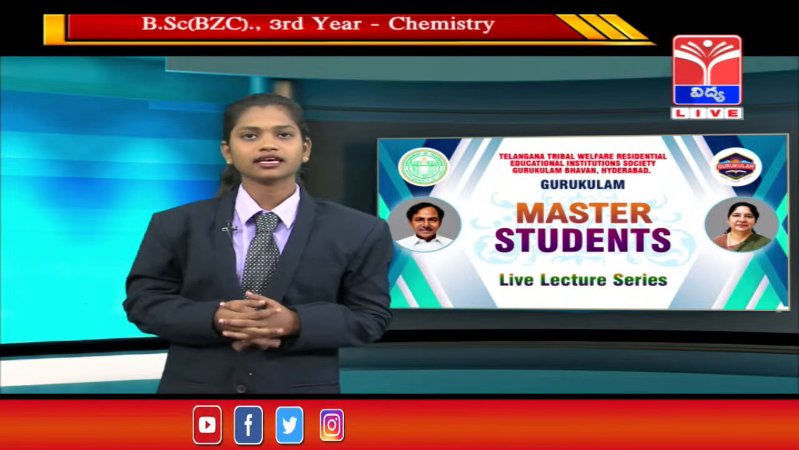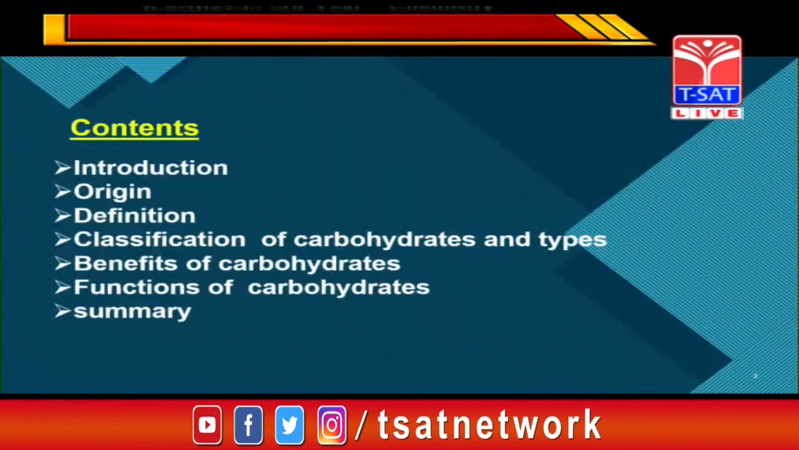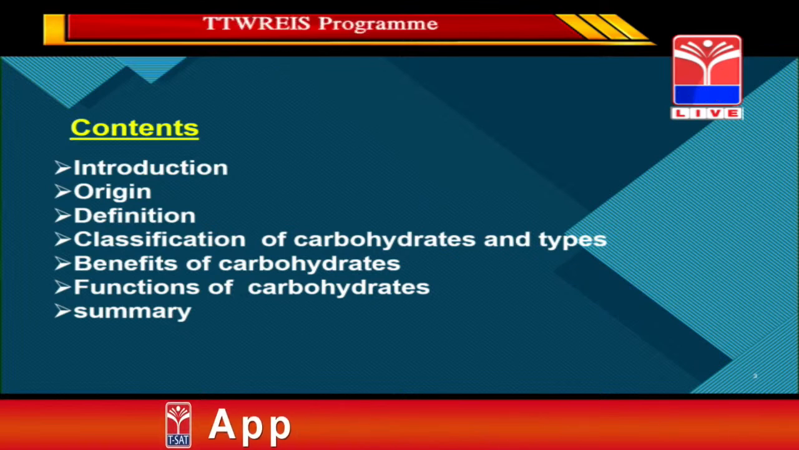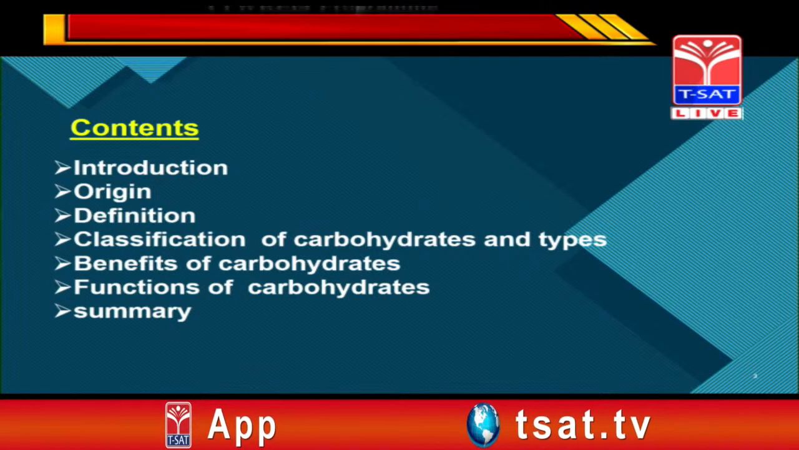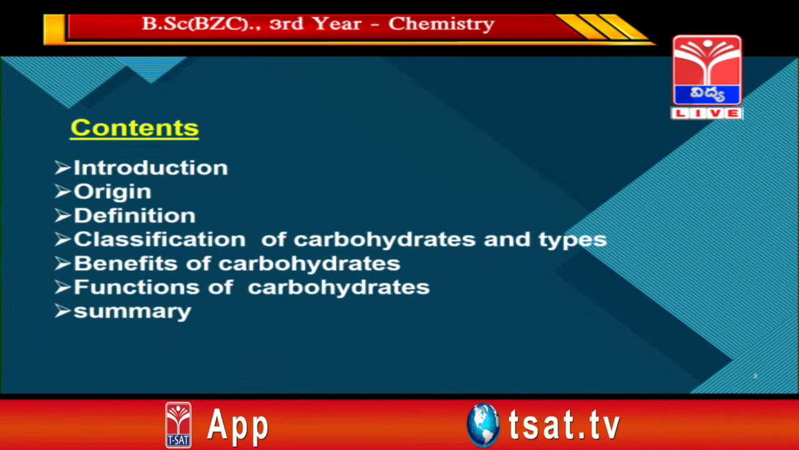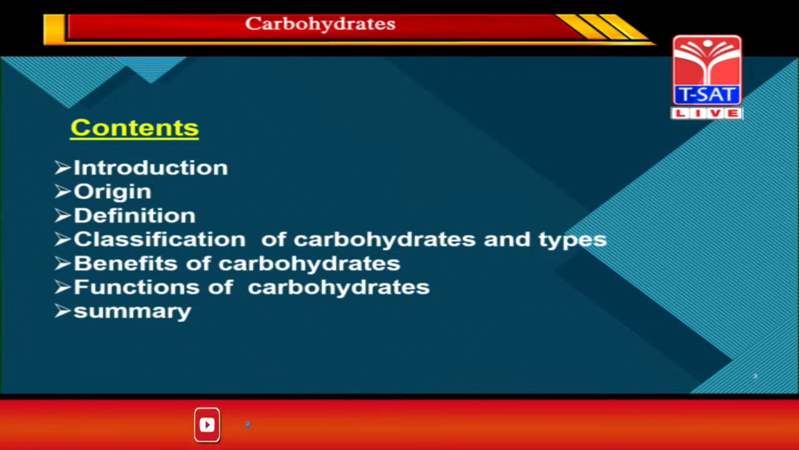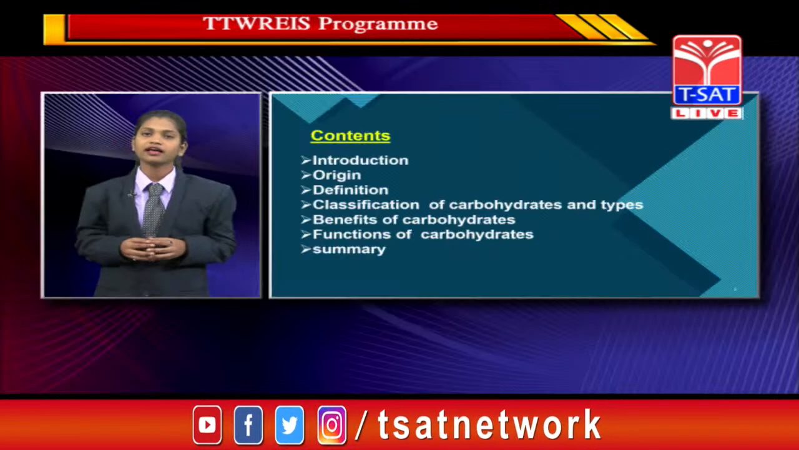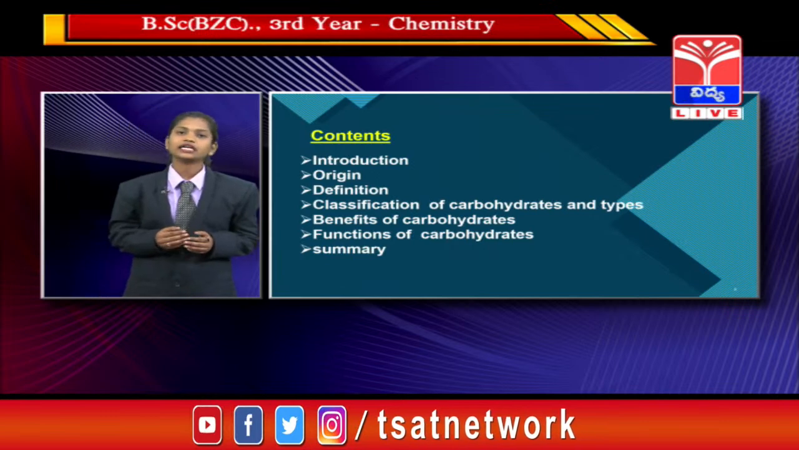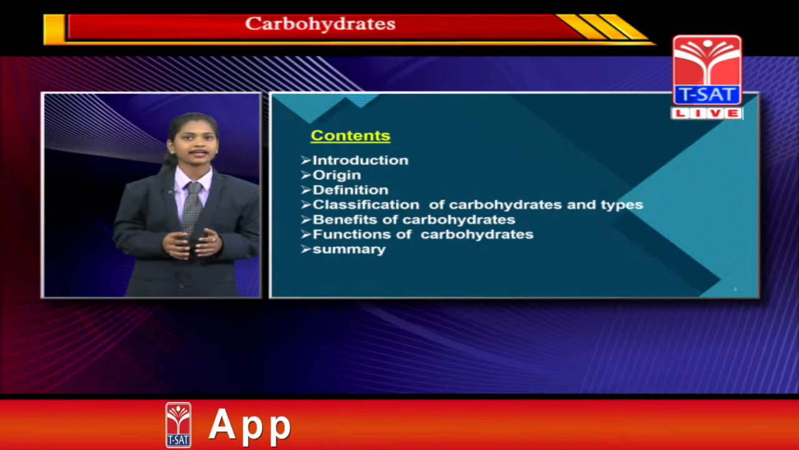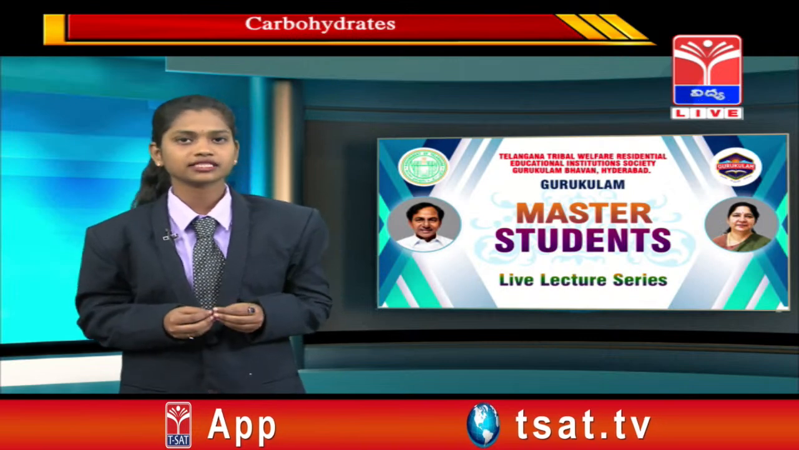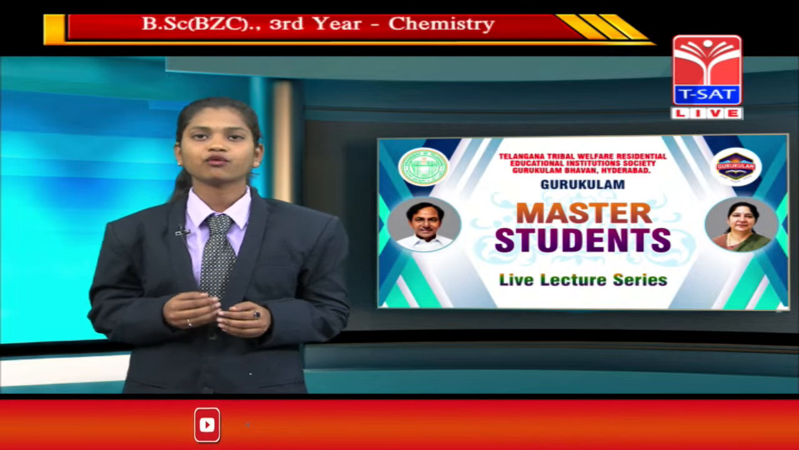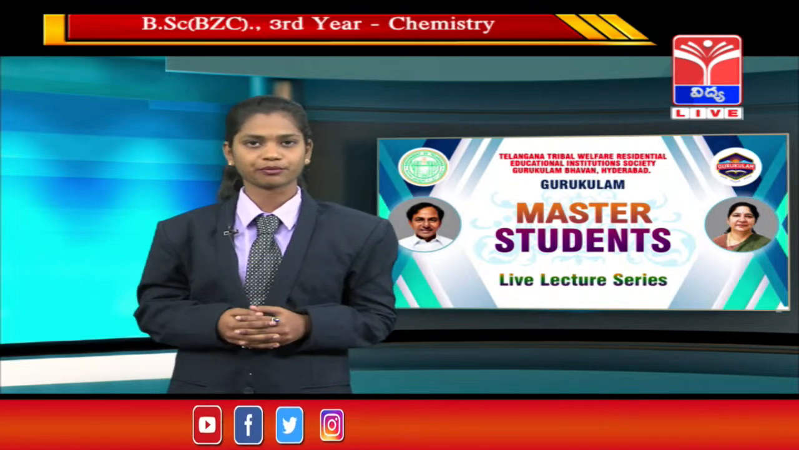The contents in this session are: we'll discuss the introduction of carbohydrates, and then we'll see where the carbohydrates come from, the origin of it, and we'll talk about the definitions of carbohydrates. Next we'll see the various types of classification based on different points with their examples, and we'll discuss the benefits and advantages of carbohydrates. Then we'll see a few functions of some carbohydrates. At last, we'll discuss what we have covered in this session as a summary.